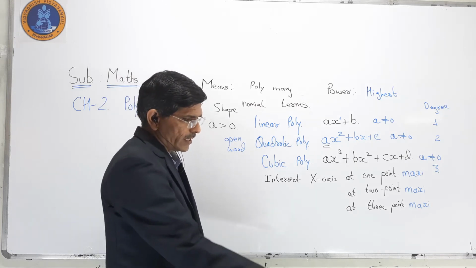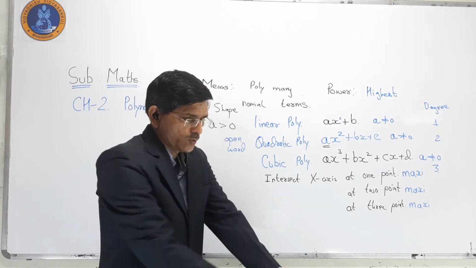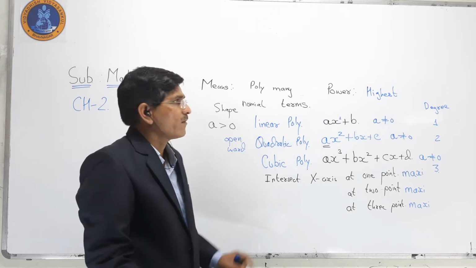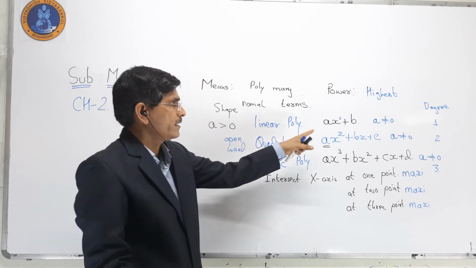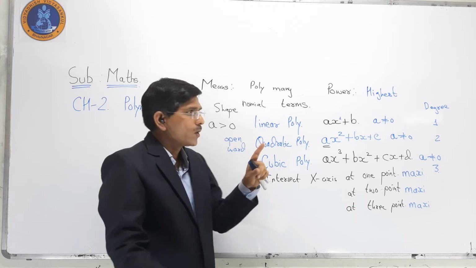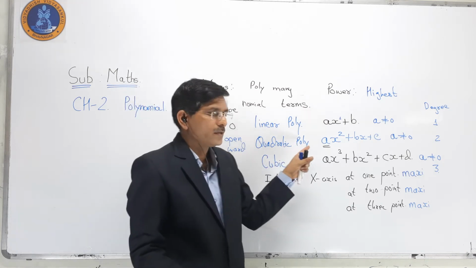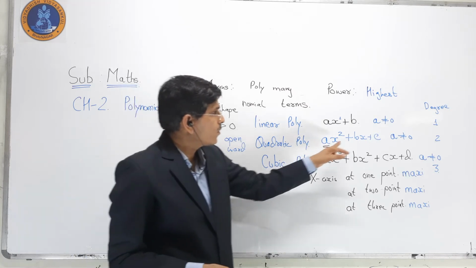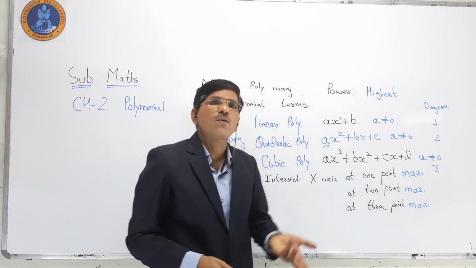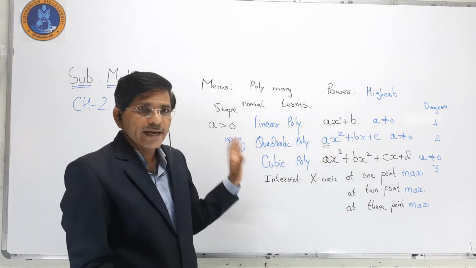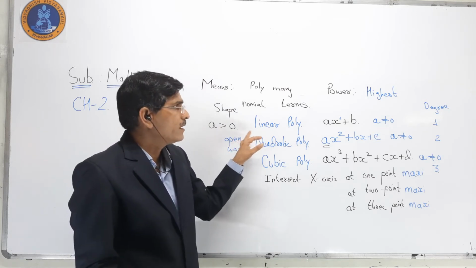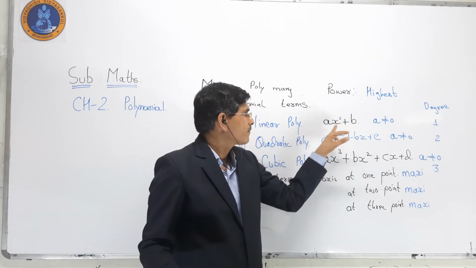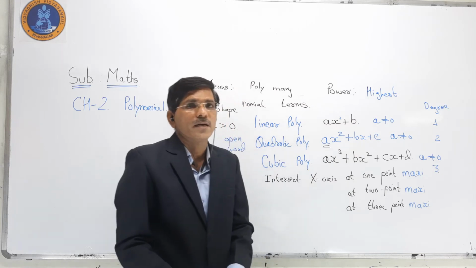If you think of the relation of zeros, we already know that when the power is 1, it has 1 zero. When the power is 2, it has 2 zeros. But it has a relation with the coefficients. It means if you get the zero of a linear polynomial, the answer must be between a and b.